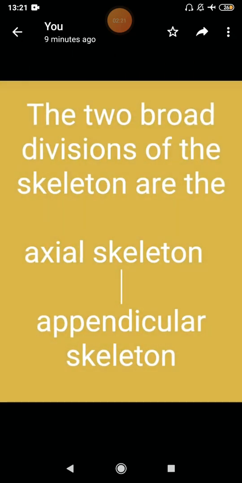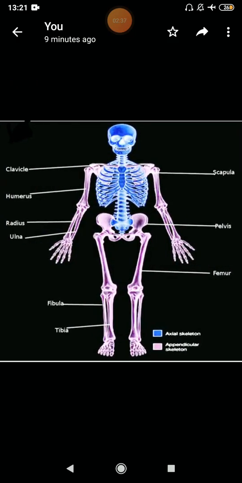Moving ahead, the two broad divisions of the skeleton are the axial skeleton and appendicular skeleton. We can divide the whole skeleton into two parts, which are the axial skeleton and appendicular skeleton. Like in this figure you can see all the blue part is the axial skeleton and all the purple part is the appendicular skeleton.